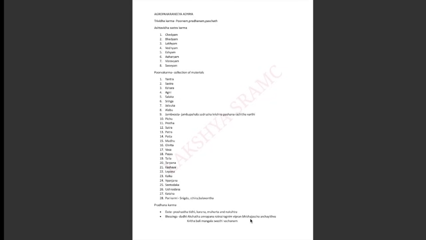Then we should do Krida, Beli, Mangala, Swasti Vajanam. Beli means offerings. Mangala means auspicious songs. And Swasti Vajanam means different mantras. This is called Swasti Vajanam. So the date should be selected and you should take blessings from these people.